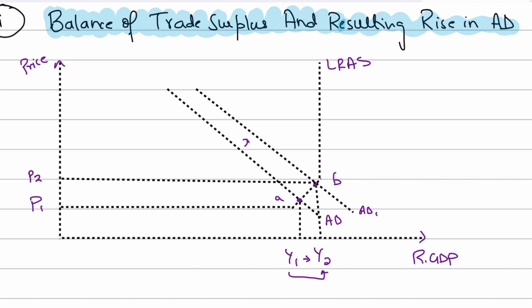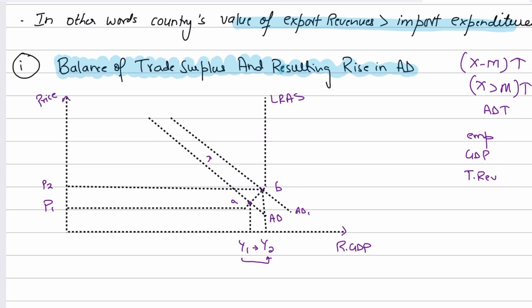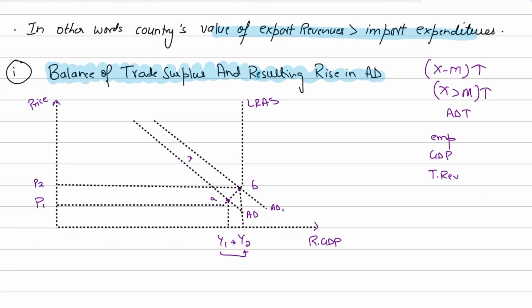Now, the positive impact of all of this is that if the balance of trade is in surplus and AD is rising, it would increase our national income from Y1 to Y2, which we can see in the diagram, that our national income or our real GDP is increasing from Y1 to Y2. That would definitely have a great impact on our employment as well, because if the demand for goods and services is increasing, since obviously you're exporting more, the export industry is growing, and the firms in the export industry need to hire more labor to produce those goods to export.